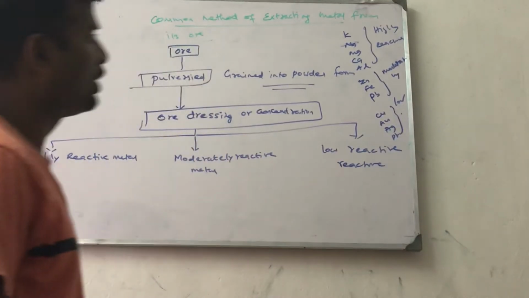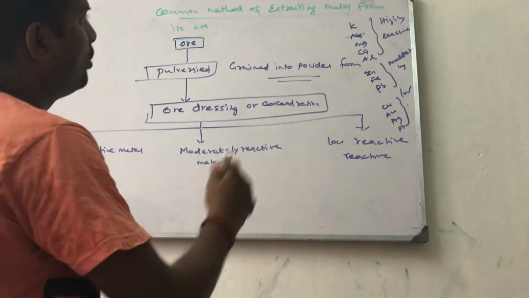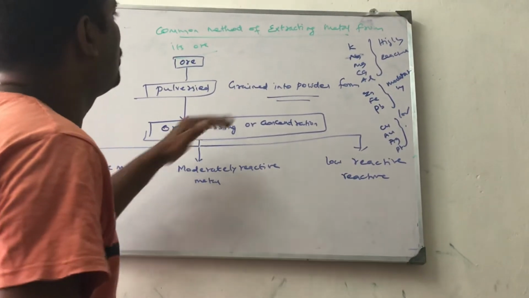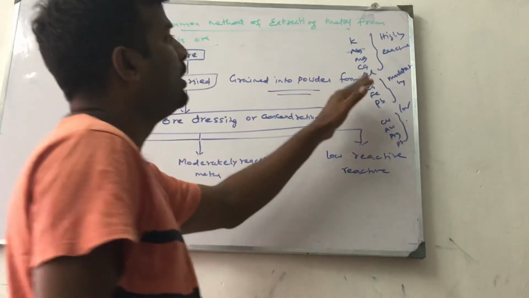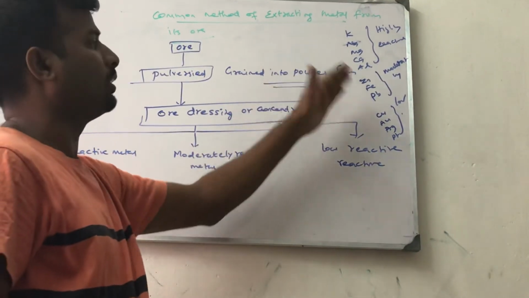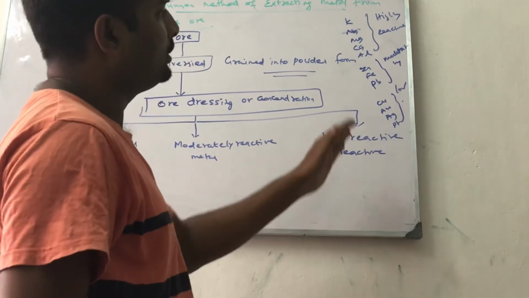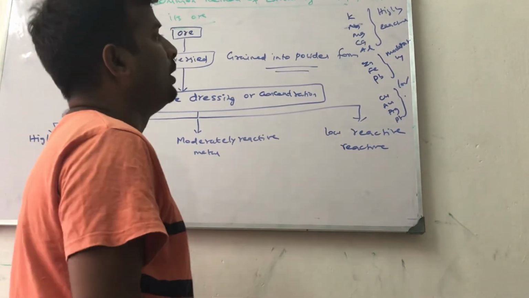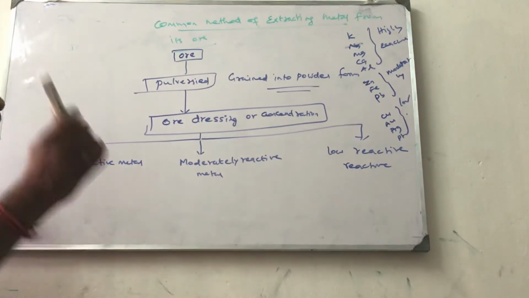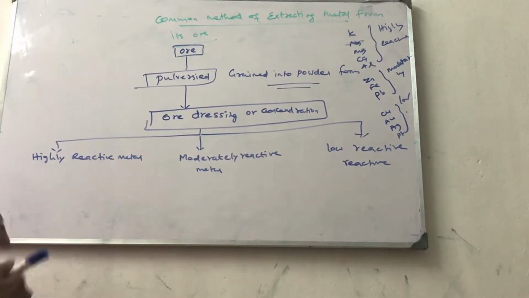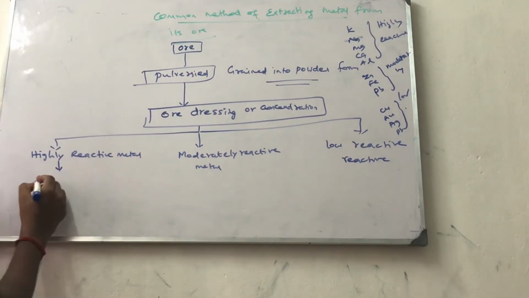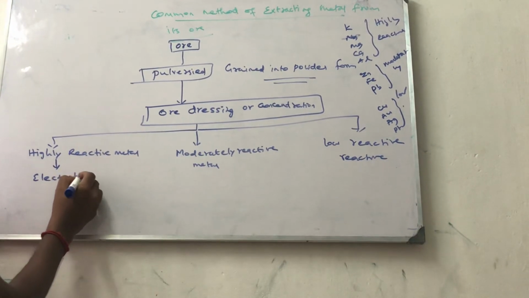All this we learned in 10th standard. So we have to know which elements are highly reactive: potassium, so s-block elements, alkaline earth metals, alkali metals. Moderately reactive are d-block elements. Low reactive elements are at the right corner of the d-block elements. Now the highly reactive metal is purified by electrolysis.